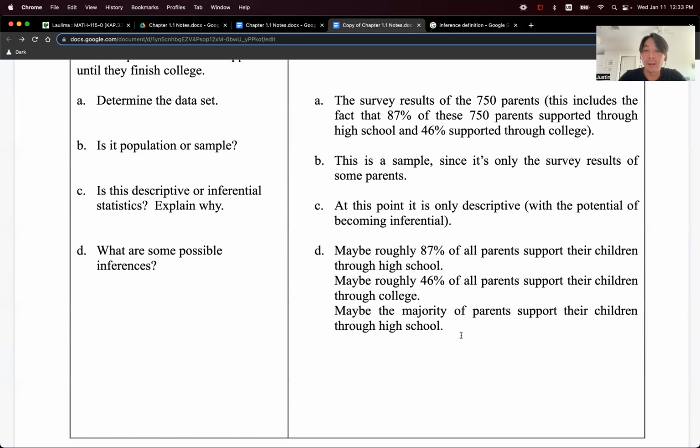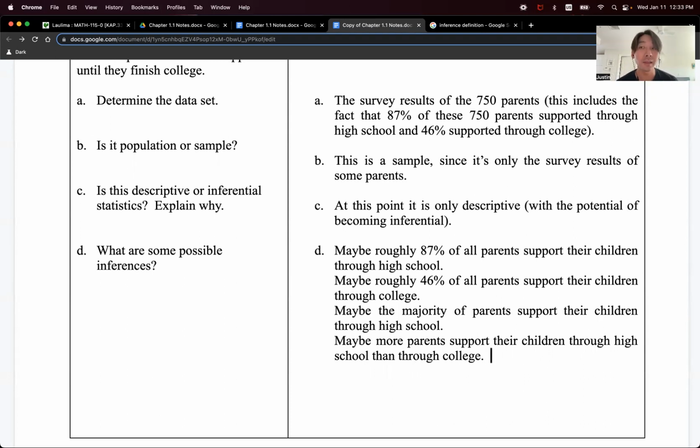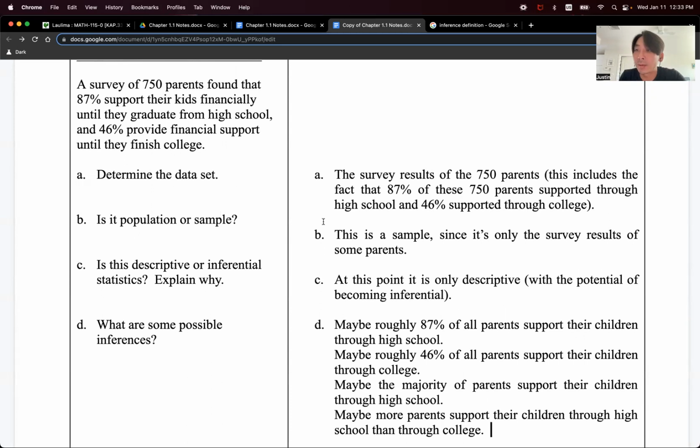You could say other things like maybe more parents support their children through high school than through college. And that's not guaranteed to be true, because I'm only looking at 750 parents.